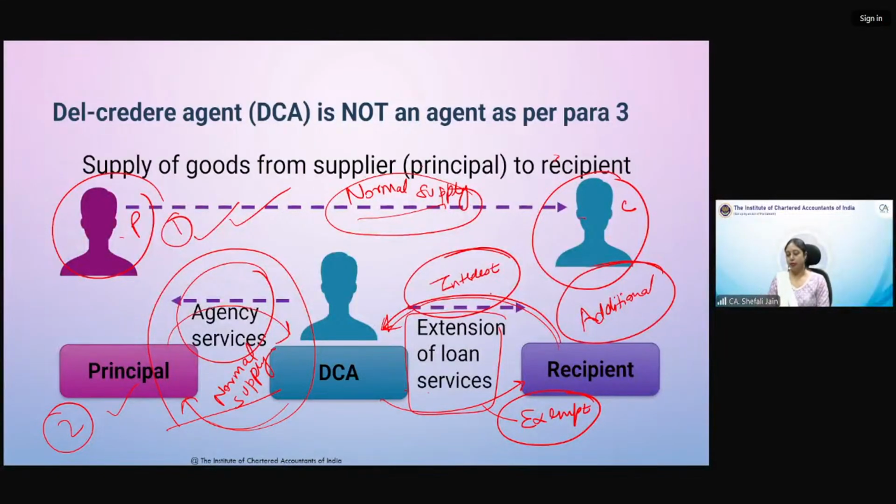And this is a supply of loan services by agent to recipient, in lieu of which he is getting an interest. So I hope that clears the point of del credere agent not being an agent as per para 3.